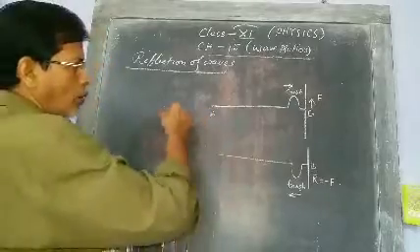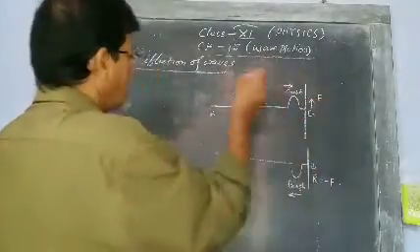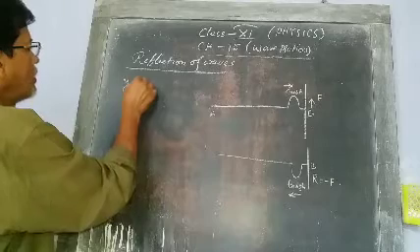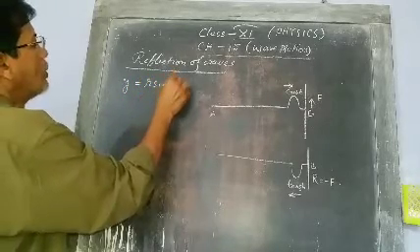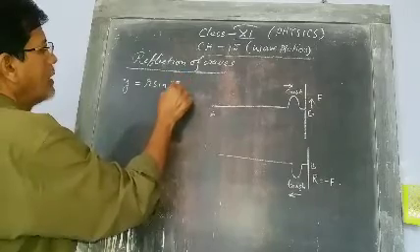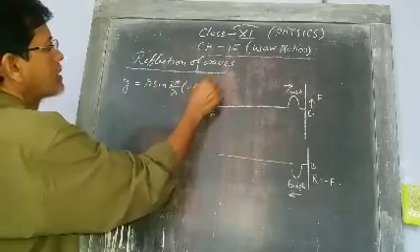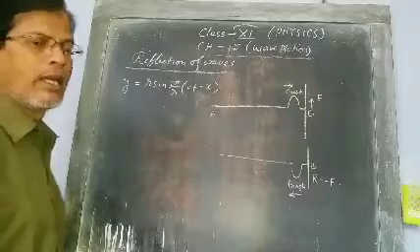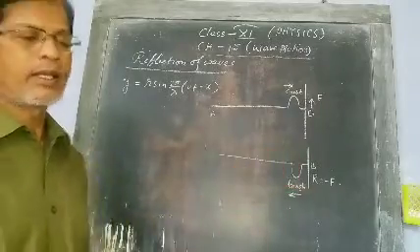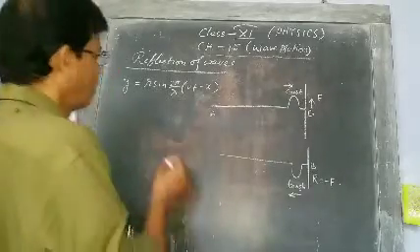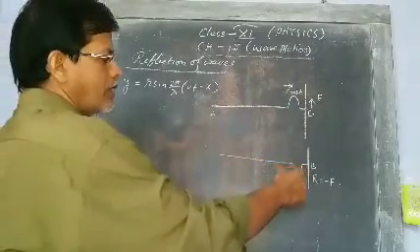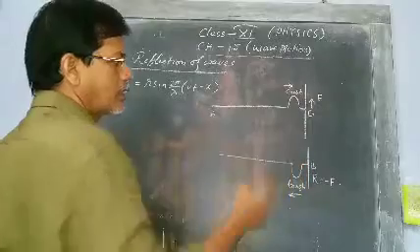When the wave is moving in this direction, the equation of the progressive wave is y equal to r sin 2 pi by lambda (vt minus x). After reflection, it is moving towards the negative x-axis, and there is a phase difference of pi between these two.